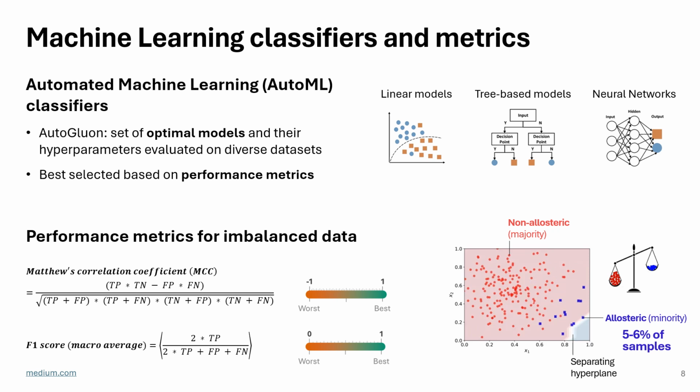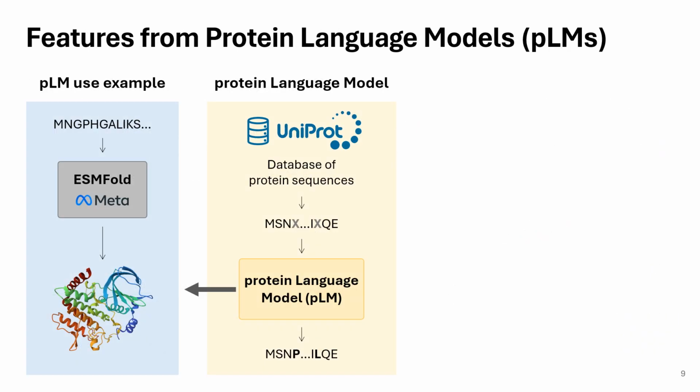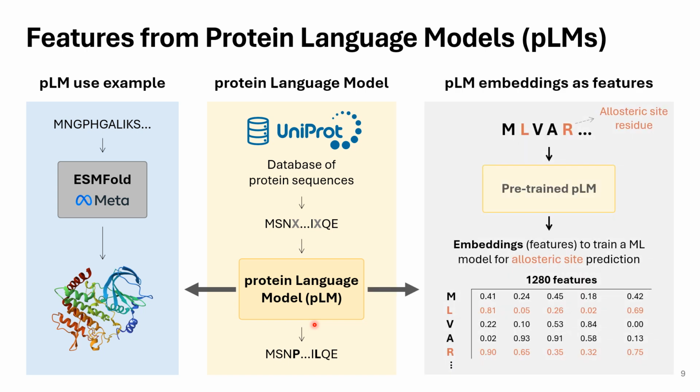For features to train machine learning, I have introduced before protein language models. Protein language models are very big neural networks trained on millions of protein sequences that in general they learn the language of proteins, and we use them for our project to obtain thousands of abstract features that we will use to train the machine learning models.